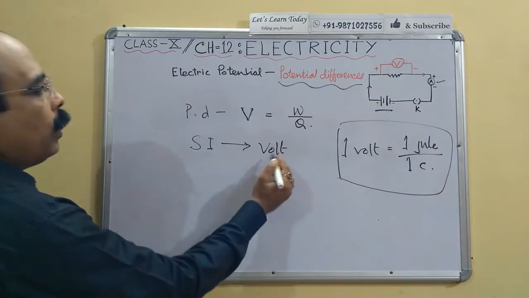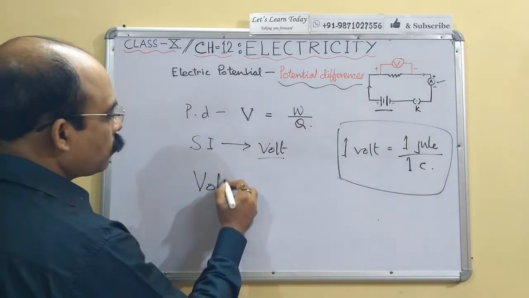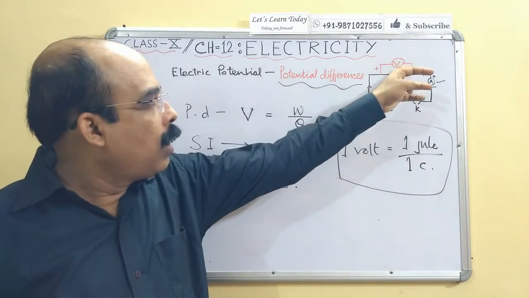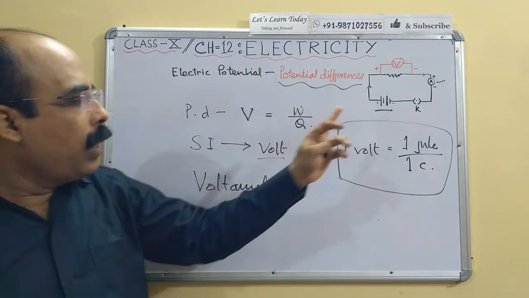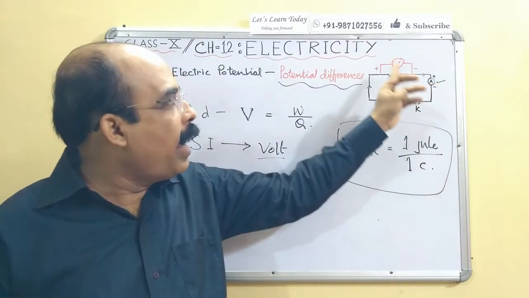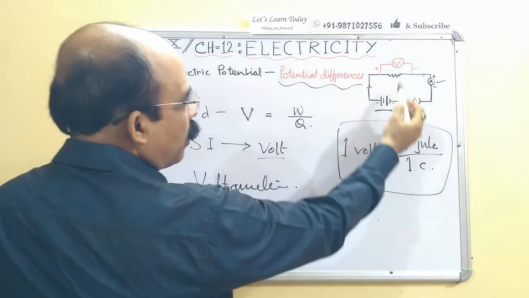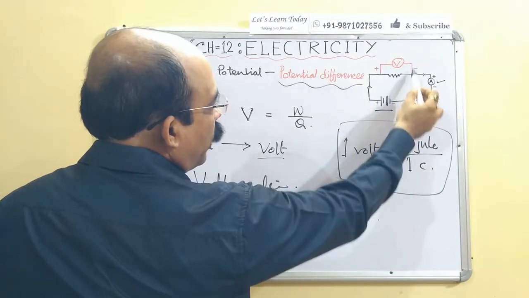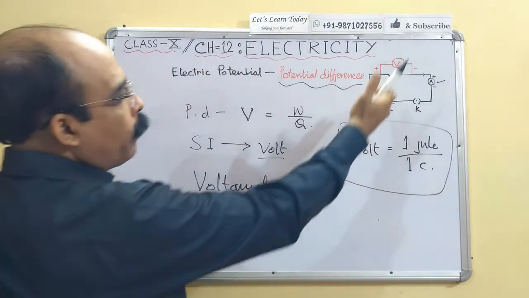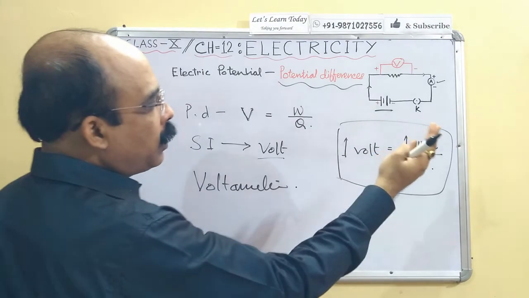To measure the volt, we use a device known as a voltmeter. Here, this is the voltmeter. In a circuit, an ammeter is always connected in series and a voltmeter is always connected in parallel. Here, you can see that the voltmeter is connected this way. This is the parallel way. In the next class, when we discuss series connection, parallel connection, and Ohm's law, it will be more clear what series connection and parallel connection are.